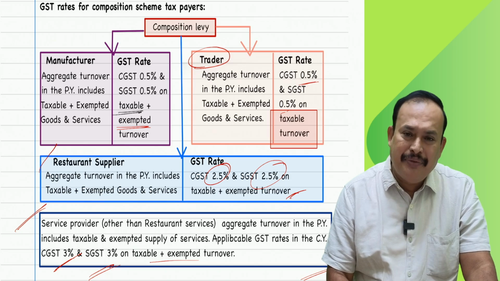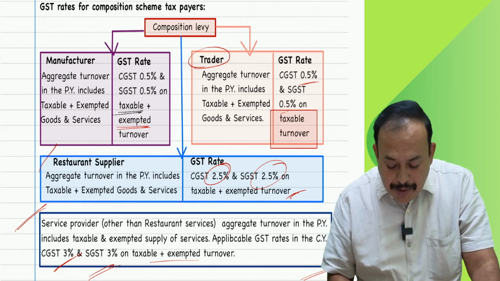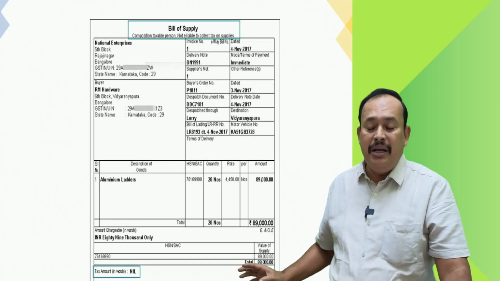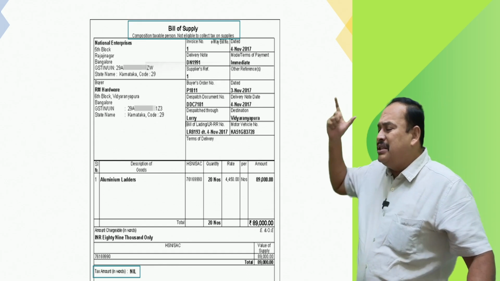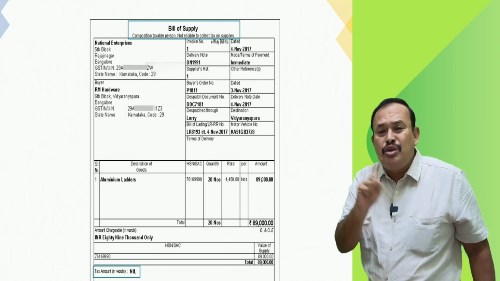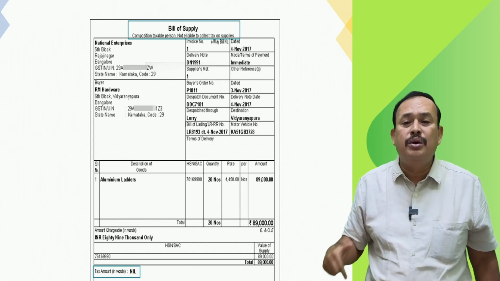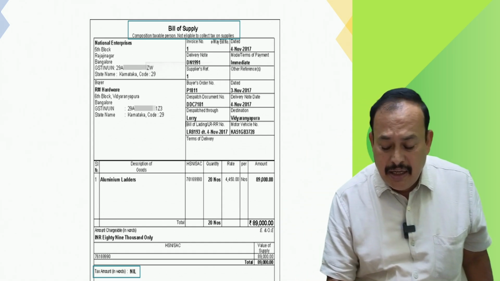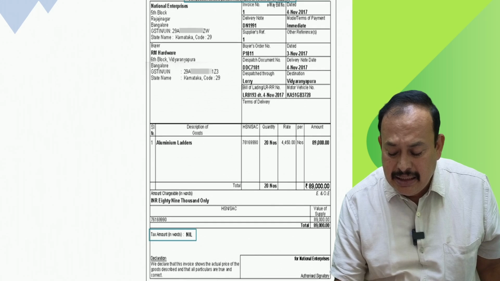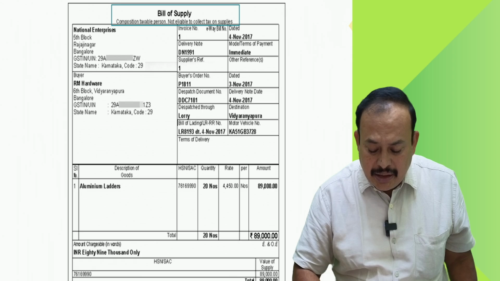Got the clarity, my dear friends? So, this is the way in which we have to recalculate in the examination. So, now coming to our regular study, in the given case, a particular person who is paying the tax under the composition scheme should not collect tax from the buyer of goods or recipient of services. Therefore, it is very clearly mentioned here, if you refer to the given case.